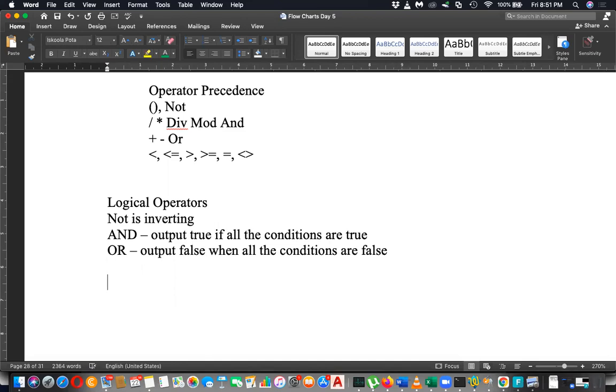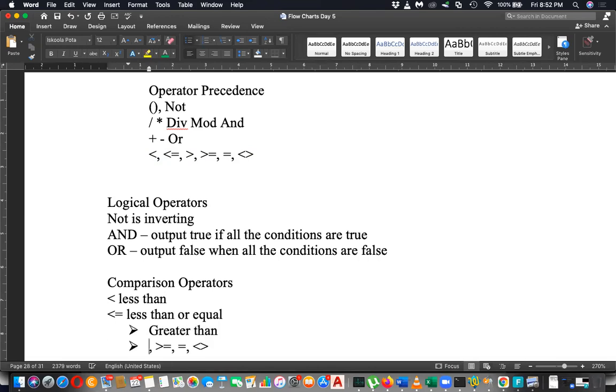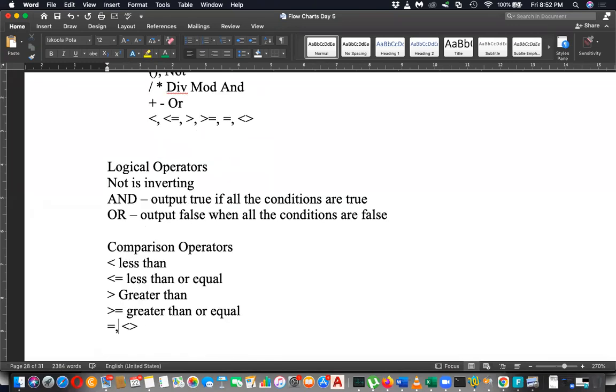And then you know the comparison operators. Comparison operators basically, so you know less than, then less than or equal to, then greater than, then greater than or equal to, then equal to, and not equal to.